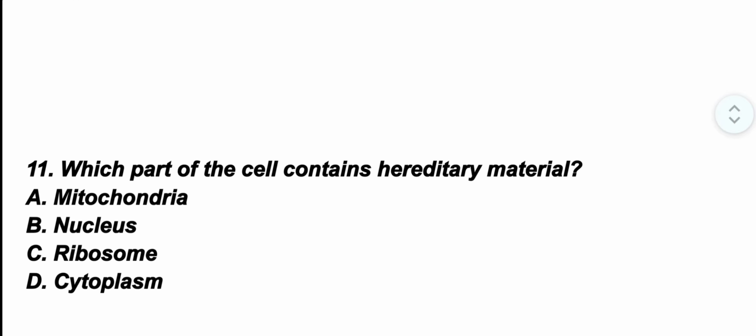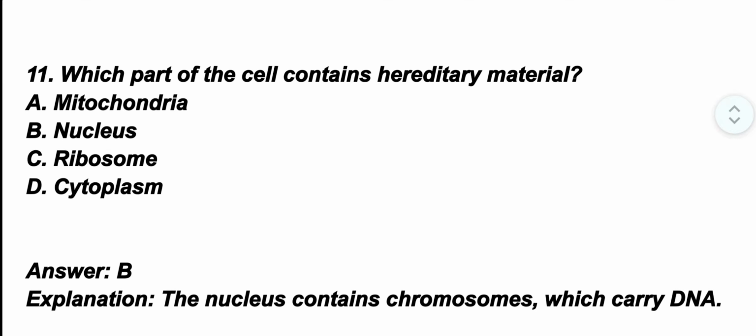Question number 11. Which part of the cell contains hereditary material? The correct option is option B. Nucleus. The nucleus contains chromosomes which carry DNA.